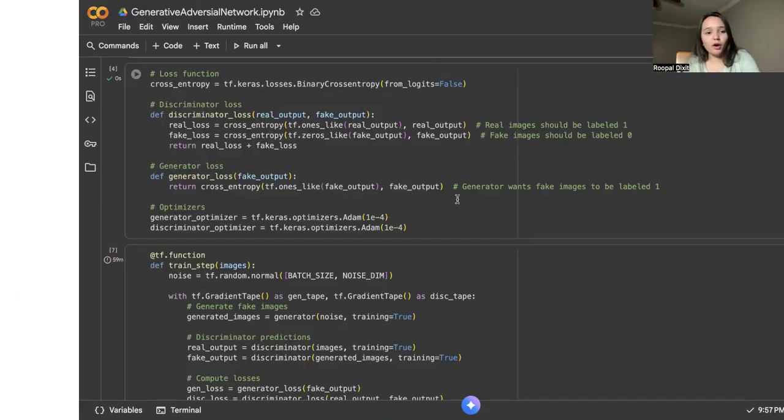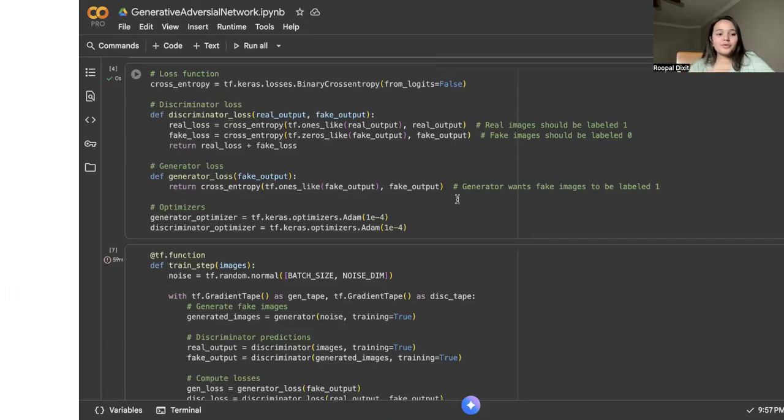For the discriminator loss, we combine the loss from real images, which should output 1, and fake images, which should output 0, because fake output should be 0, meaning these are not from the data set. And the generator loss measures how close the discriminator's output for fake images is to 1, like whether it is being fooled or not. So if the generator generates an image and it is passed to the discriminator, and the discriminator says this is from the data set, then that is the generator's win, like okay, I'm good, the discriminator has been fooled.